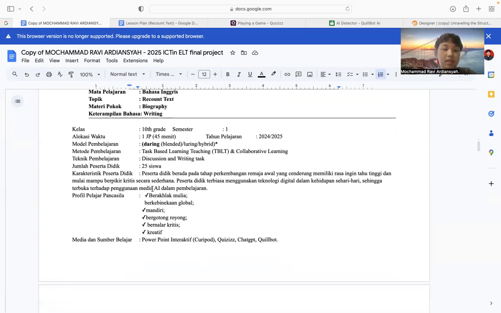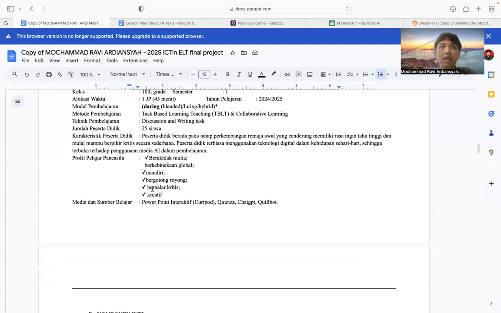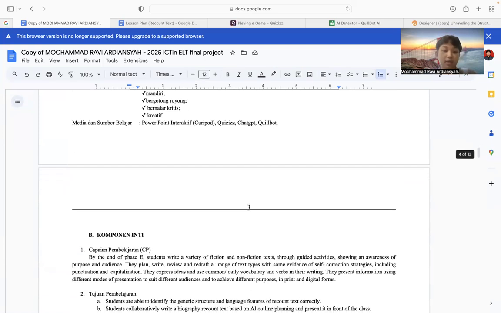Karakteristik peserta didik berada dalam perkembangan remaja awal yang selalu memiliki rasa ingin tahu dan mulai mampu berpikir kritis secara sederhana. Peserta didik terbiasa menggunakan teknologi digital sehingga terbuka dalam penggunaan AI dalam pembelajaran. Because our teaching is integrated with AI, our media sumber pelajaran use QReport, quizzes, ChatGPT, and Gilbert.